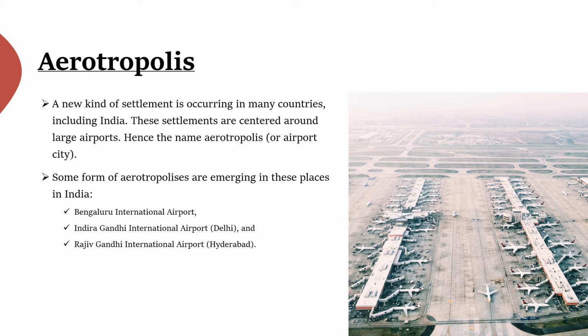Students, elsewhere, examples of emerging aerotropolis include Suvarnabhumi International Airport, Bangkok, in Thailand, Dubai International Airport, Dubai, Cairo International Airport in Cairo, the capital city of Egypt, and London Heathrow Airport in London, England. So these are the aerotropolis cities.